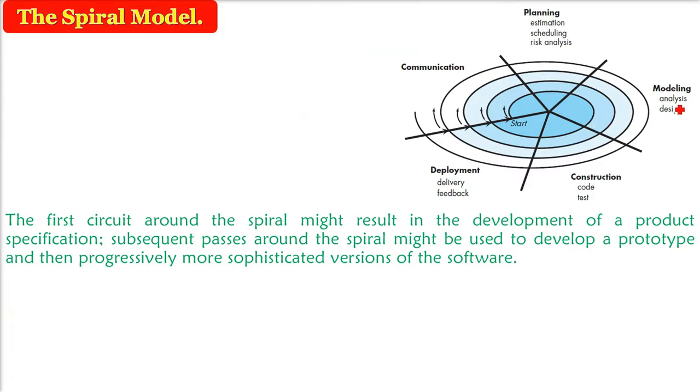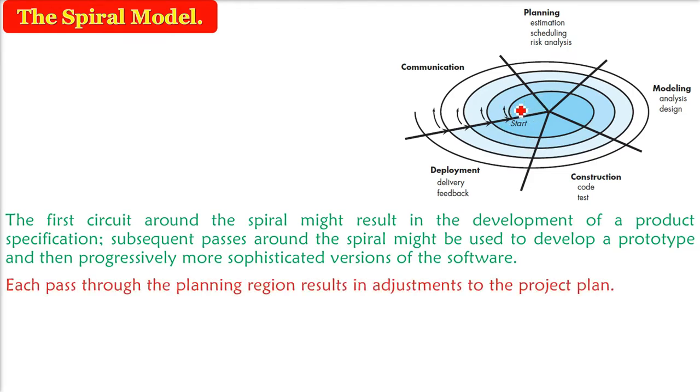And how do we understand this? Initially, we are not much aware. First circuit, you can say that we are developing the product specification, or the requirement you are generating. You are understanding the software. You can understand it like this. First spiral, you are trying to generate the requirement. So here also you have to do all the things, that is, you have to do the risk analysis, because maybe first we'll develop a prototype. For that you have to do the development activity also.